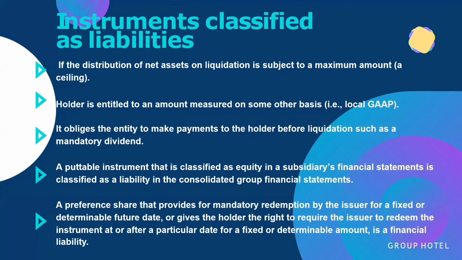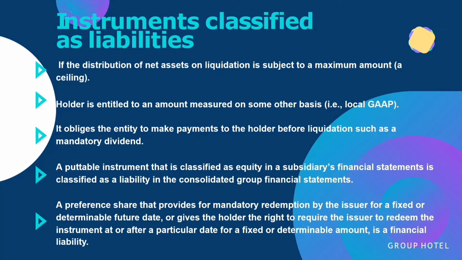Instruments classified as liabilities. First, if the distribution of the net assets on liquidation is subject to a maximum amount, a ceiling. Two, holder is entitled to an amount measured on some other basis, that is local GAAP. Three, it obliges the entity to make payments to holder before liquidation, such as a mandatory dividend. Four, a putable instrument that is classified as equity in a subsidiary's financial statements is classified as a liability in the consolidated group financial statements.